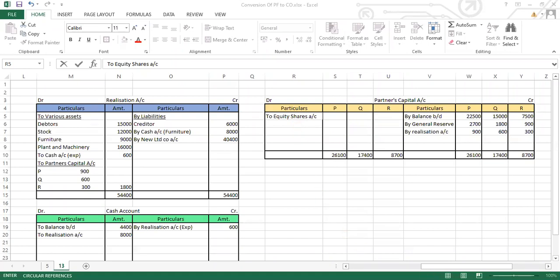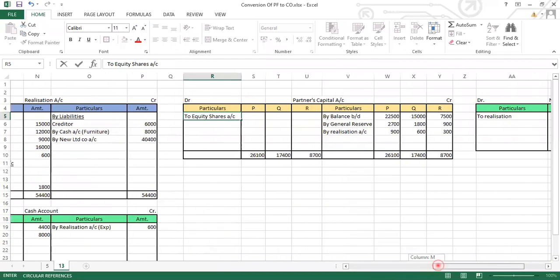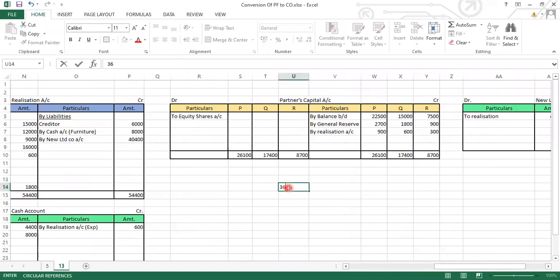What is the PSR ratio given in this sum? It is 3:2:1. So here I am doing this 36,000 will be divided in the ratio of 3:2:1. Why have we done this? Because of the equitable approach. We have learned about the equitable approach in the theory. So when I divide this 36,000 in the ratio of 3:2:1, I will be getting 18,000, 12,000 and 6,000.